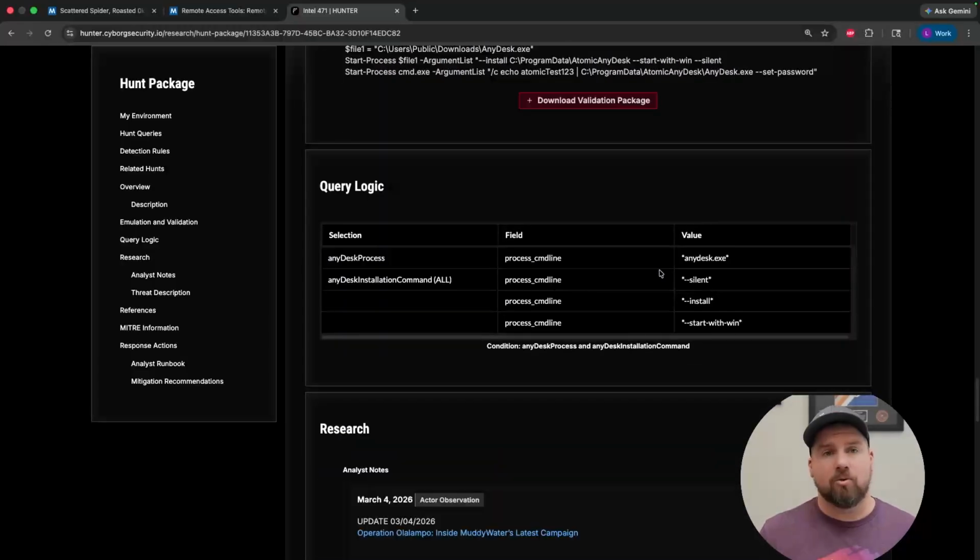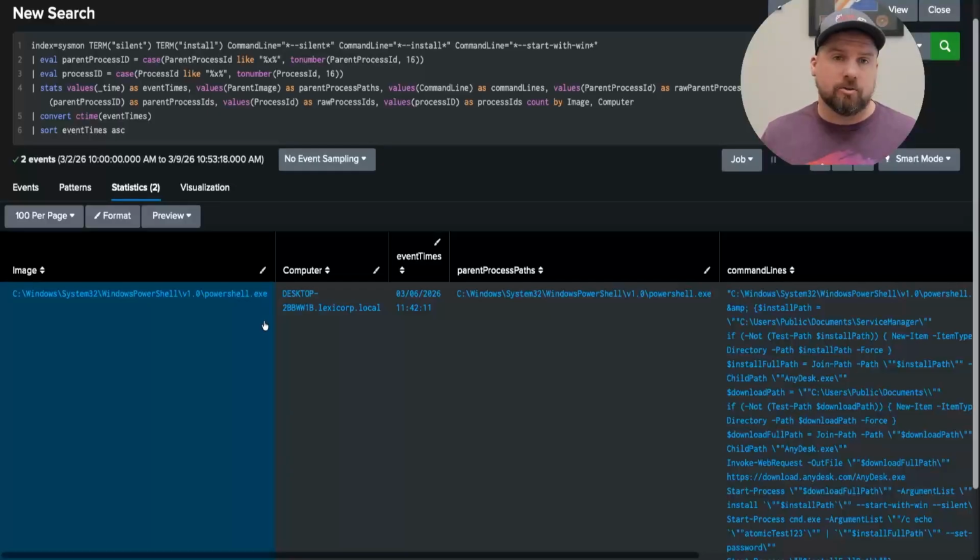Well, we can take this query and apply it to a SIEM and tool and see what the results look like. So we ran our query in our tool, and in this case, we got Splunk as our SIEM, and we can see what results we found. So we can see the image or the child process, it was PowerShell.exe. We see that the parent process path or the parent process was PowerShell. We got time and date. We got the computer or the host, which could be basically our victim host.